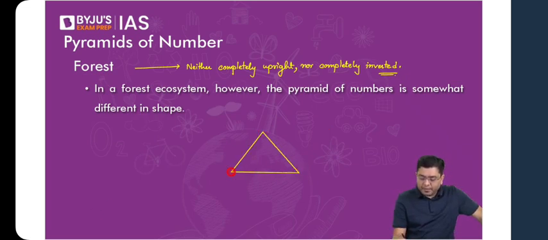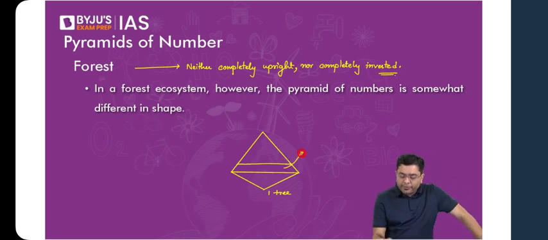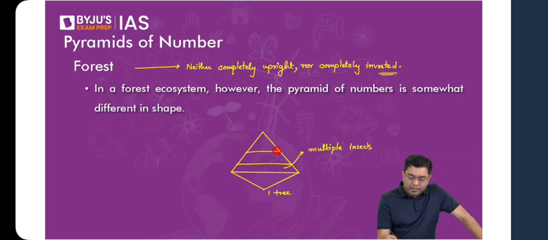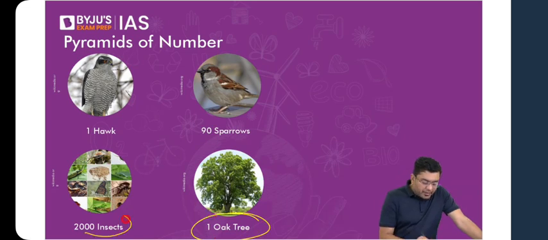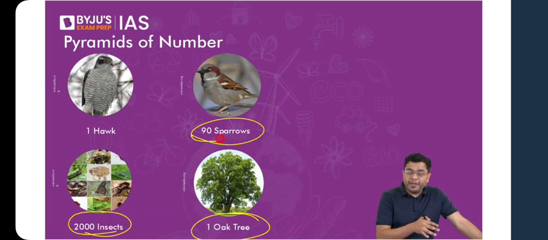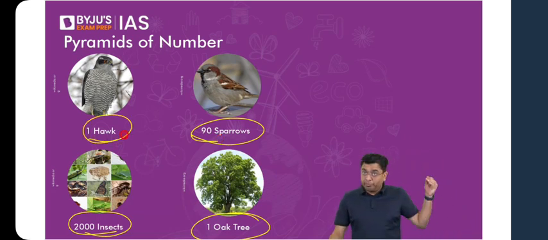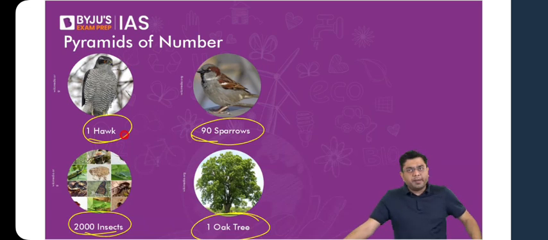So here, you have one tree that basically houses multiple insects. Then few smaller birds, and then eventually one apex predator. Okay, so that will be the characteristic that you will encounter, where you will observe one tree eventually providing a habitat to 2,000 various insects. Those insects form the base upon which 90 sparrows feed, and eventually all of them are fed upon by the hawks, which turn out to be the apex predator. Now, in certain scenarios, this pyramid of number can also end up getting inverted.